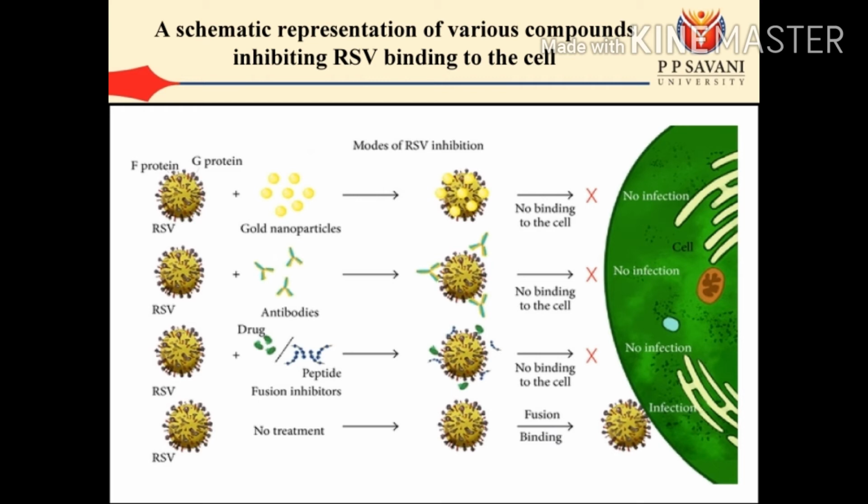First, the F protein and G protein combine with a gold nanoparticle. They do not infect the host cell. And second, RSV combined with antibody also does not affect the host cell. And third, RSV with a fusion inhibitor also does not infect the host cell. And when the RSV is not treated with any particles, it fuses and binds to the host cell and infects it.